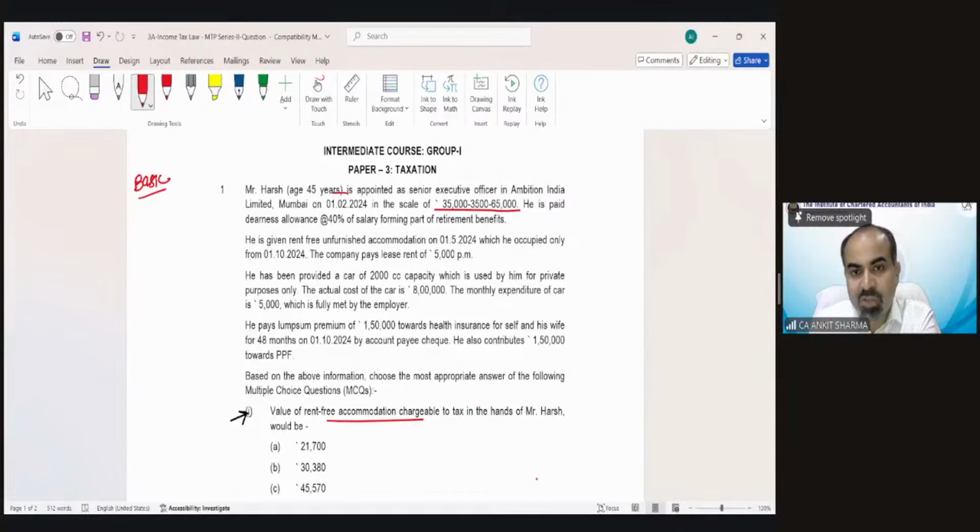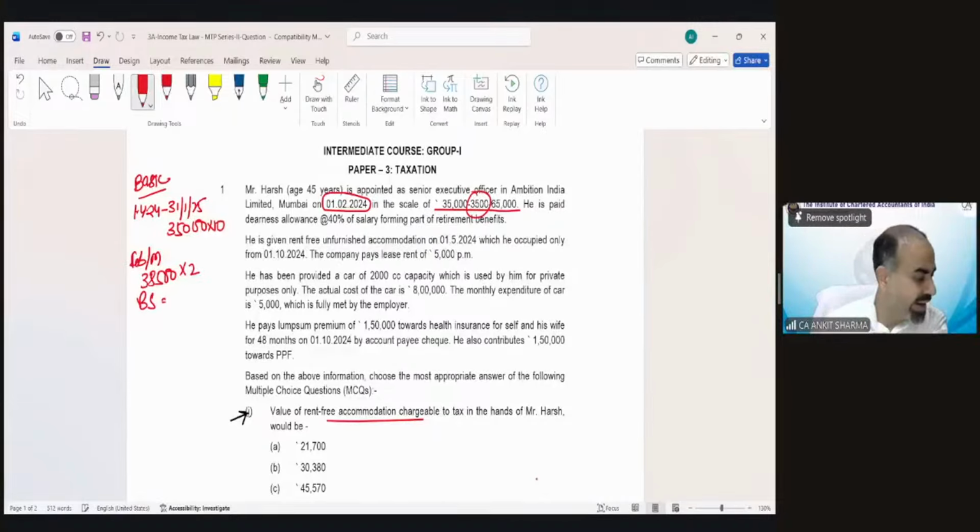And because this range has been given from 1st February 2024 point of view, from 1st April 24 till 31st January 25, for these 10 months, the salary would be 35,000 per month. And for February and March, it would be 38,500 after the increment of 3,500. This is for 2 months, this is for 10 months. So my basic salary would be in aggregate 4,27,000.